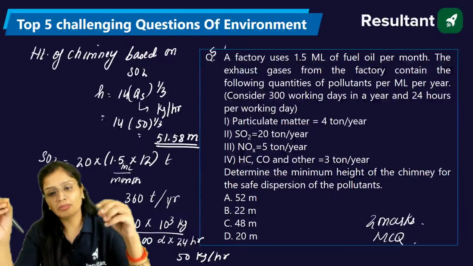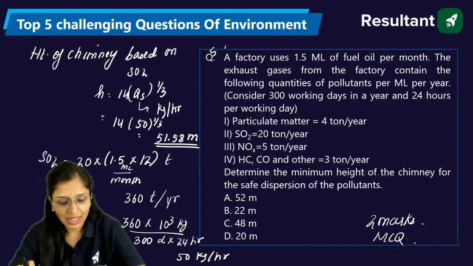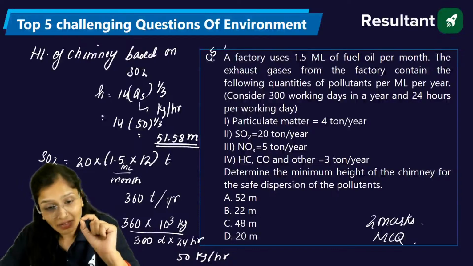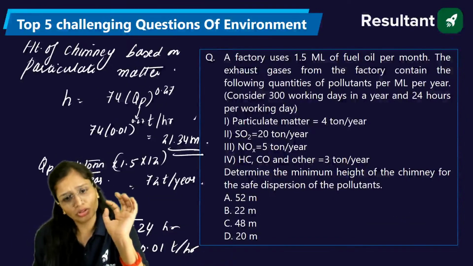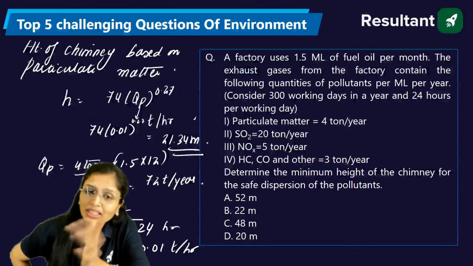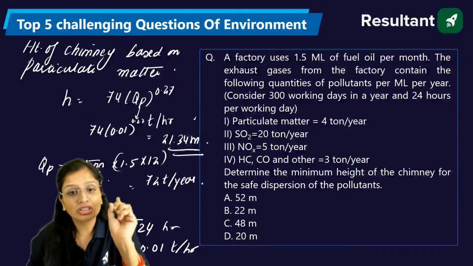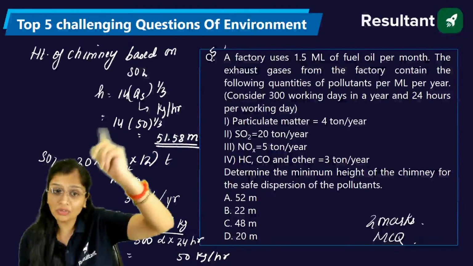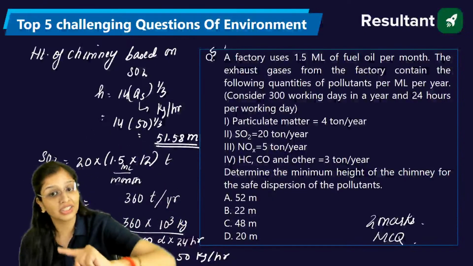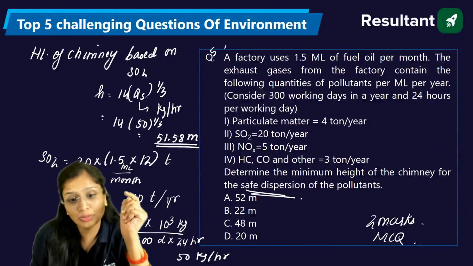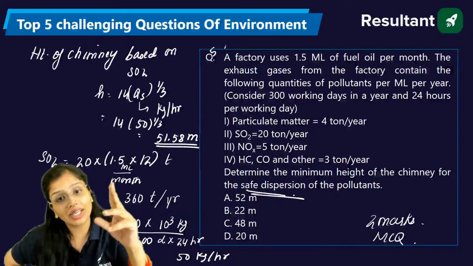Now generally the biggest misconception which you will be having is that in the question it has told you the minimum height. So you will say that minimum means you have to take the minimum of both of them. See, if you take the minimum, let us suppose you take 21.34 meter, according to the options 22 meter, then particulate matter will be discharged safely, but your sulfur dioxide will not be discharged. So if you keep the height more, there is not an issue. But if you keep the height of the chimney lesser, then there is an issue because it is not only the dispersion of pollutants. Here it is the safe dispersion of pollutants. So you have to take the maximum.